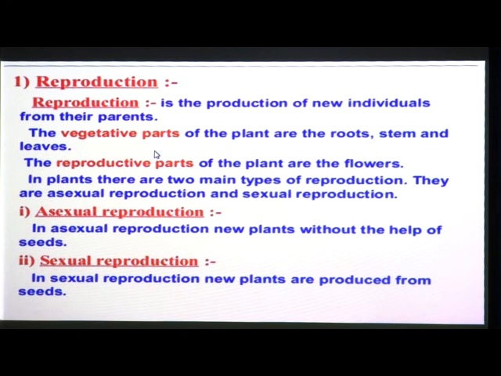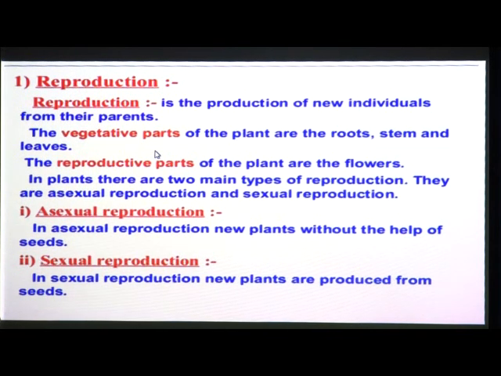So in plants there are two main types of reproduction. Which two main types are there? Asexual reproduction and sexual reproduction. These are the two main types of reproduction in plants. First, it is asexual reproduction. What is meant by asexual reproduction? In asexual reproduction, what happens here?